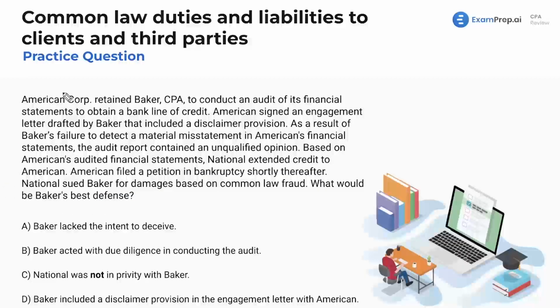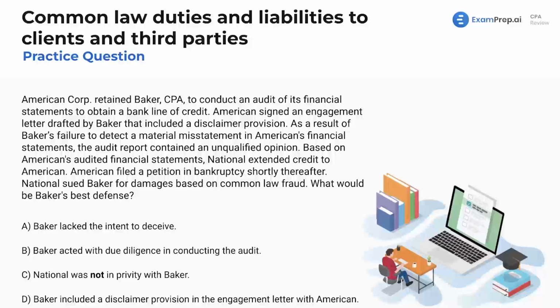Next up, American Corp retained Baker CPA to conduct an audit of its financial statements to obtain a bank line of credit. We have seen this situation a bunch throughout the lesson, so make sure you're familiar with it. American signed an engagement letter drafted by Baker that included a disclaimer provision. As a result of Baker's failure to detect the material misstatement in American's financial statements, the audit report contained an unqualified opinion. Good. Based on American's audited financial statements, National extended credit to American, National presumably the line of credit bank. American filed a petition in bankruptcy shortly thereafter. National sued Baker for damages based on common law fraud. What would be Baker's best defense?